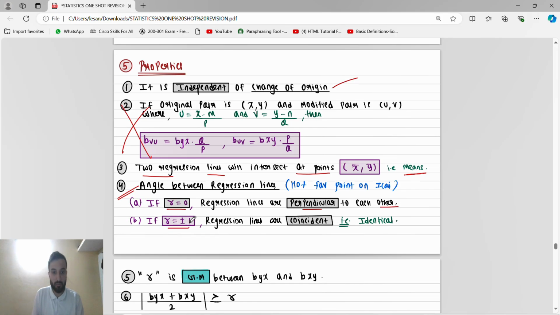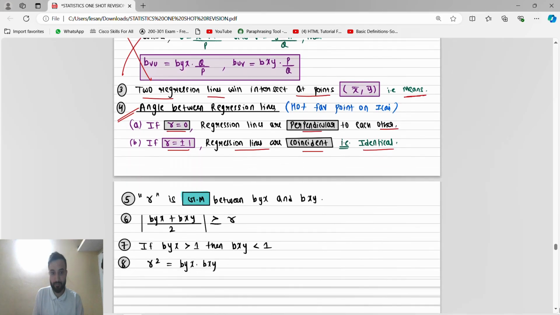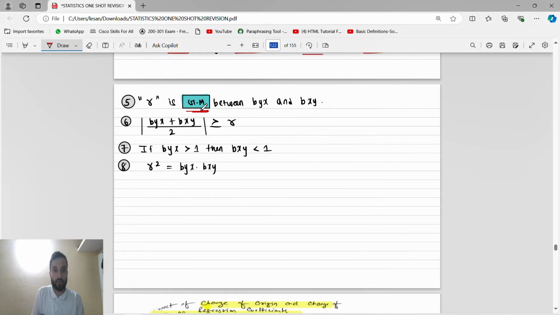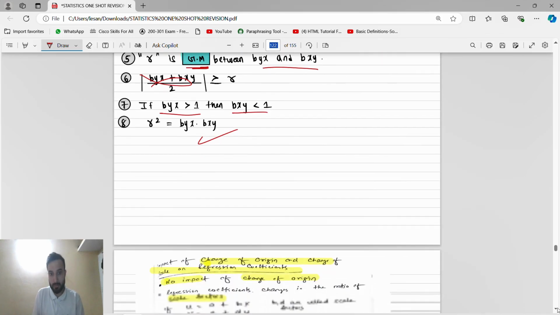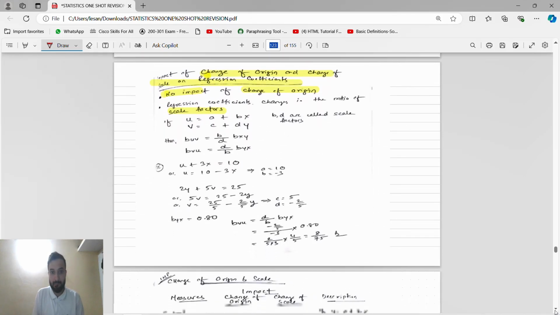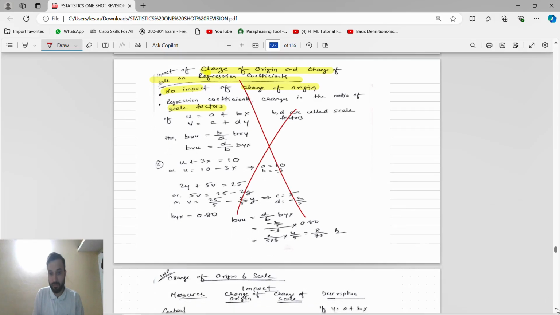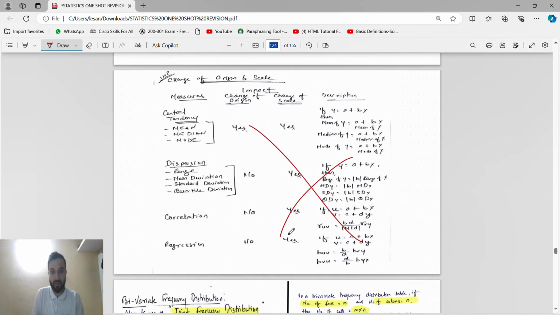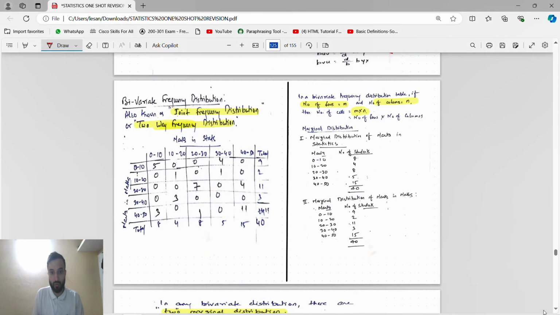If R is either plus or minus 1, the regression lines are coincident, that is, identical. R is nothing but the geometric mean between b_yx and b_xy. If b_yx is greater than 1, then b_xy is less than 1. Remember this and this formula.